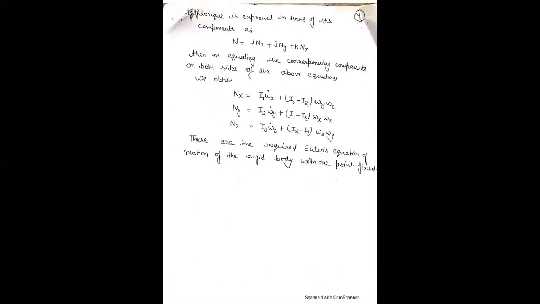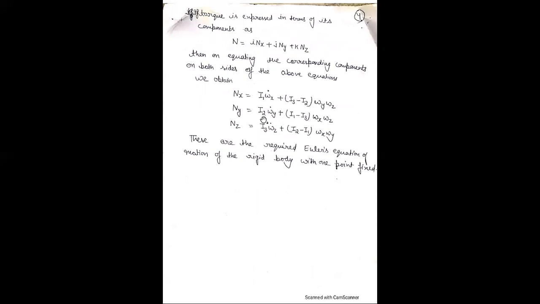Now if the torque is expressed in terms of its components, N x along the x-axis, N y along the y-axis and N z along the z-axis, then equating both sides of the above equation we get the torque along the x-axis, N x is I1 omega x dot plus I3 minus I2 omega y omega z.